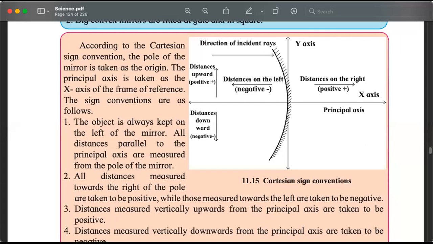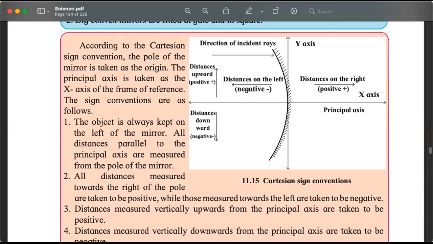The mirror will be usually placed facing the left hand side, that is the negative side. And just like what we have in the Cartesian coordinate system, left is negative, down is negative, up is positive, and right is positive. This is the convention that we use.